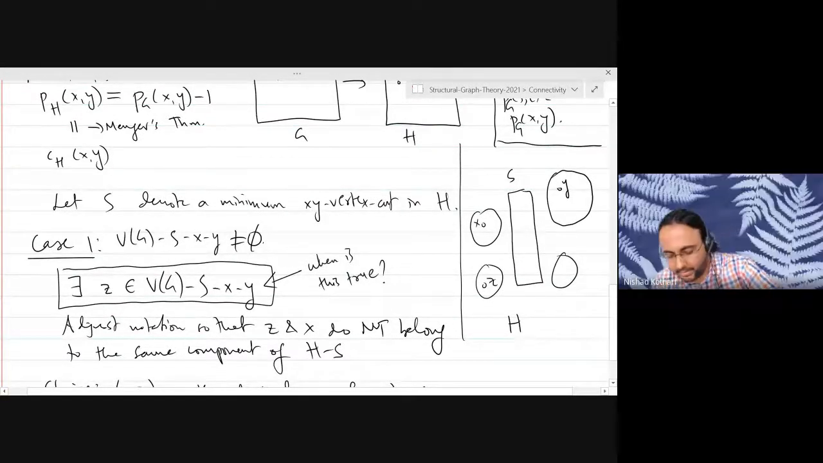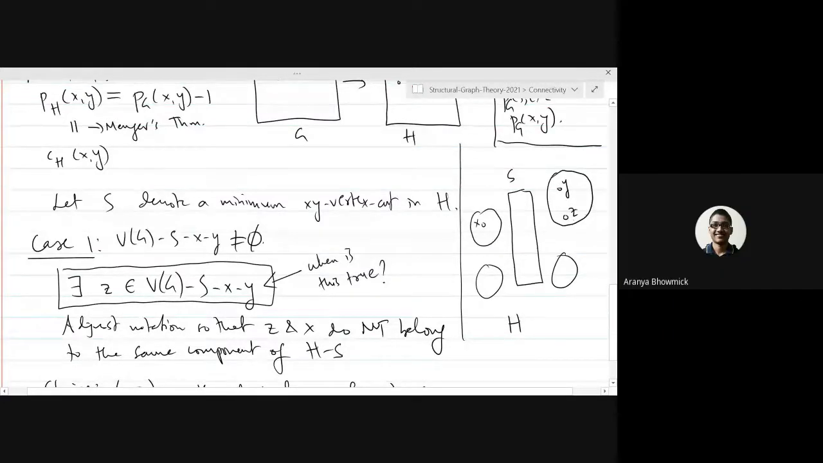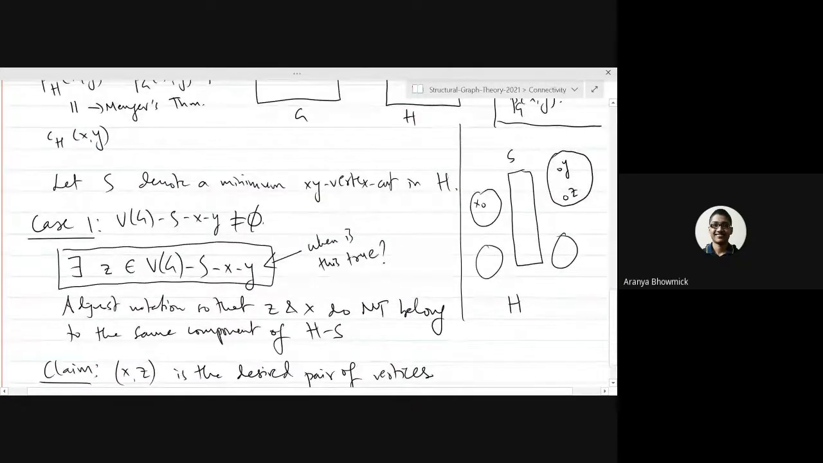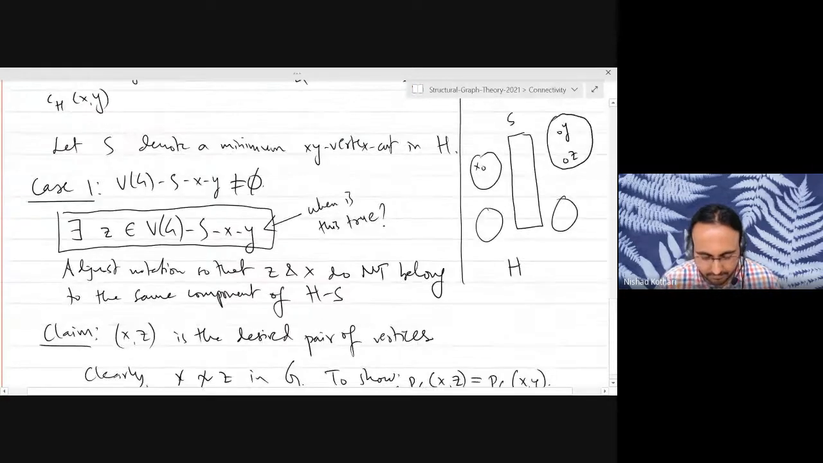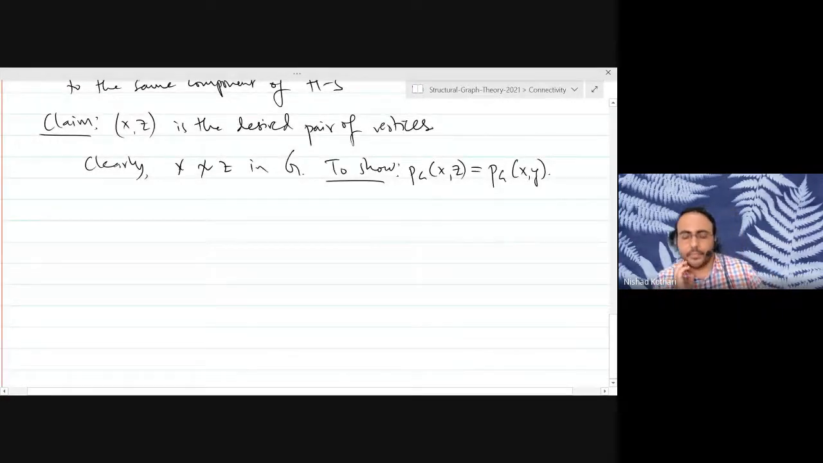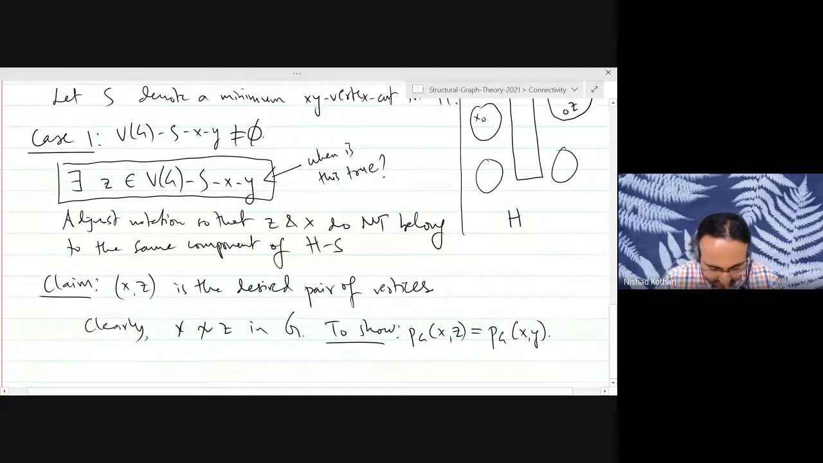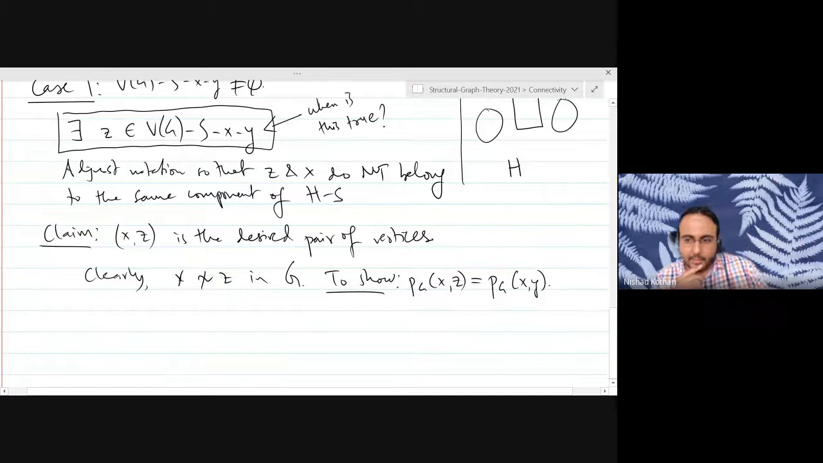Yeah, it doesn't matter. The only thing I want is that X and Z do not belong to the same component. So that will still be true. Basically, Z may belong to the component of Y or not. Exactly. Yeah, that's right. Good. All right. So let us argue that the number of paths between X and Z is equal to the number of paths between X and Y in the graph G.